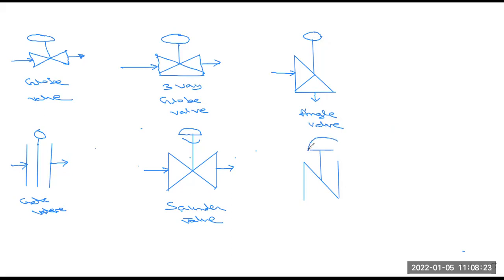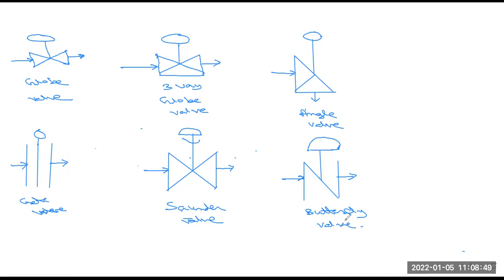This is also a half circle. This is the inlet pressure and another one is the outlet. So this type of valve is the butterfly valve. The symbol is very important.